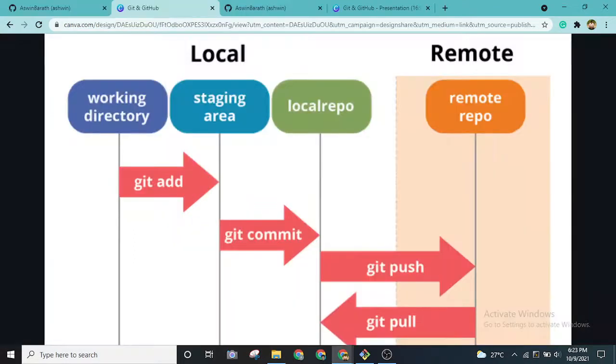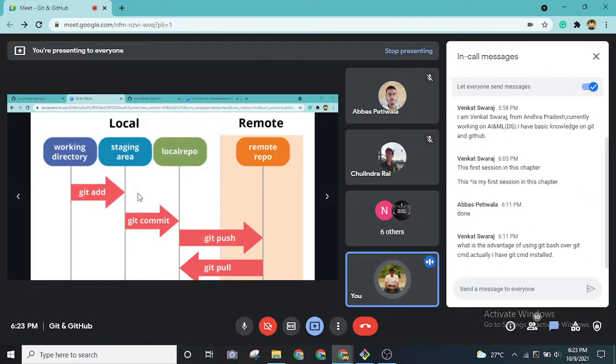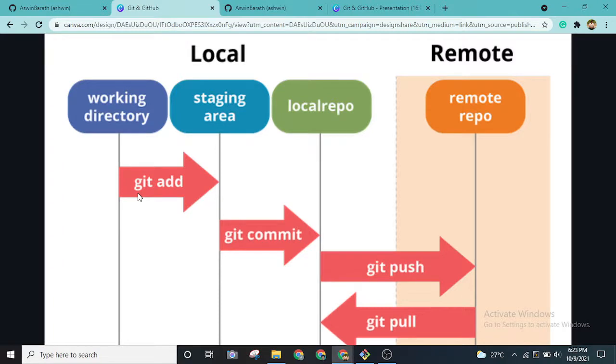So Git will act as the photographer itself. In the working directory we are all guests waiting to take that photograph. When we type git add, we'll be going and standing near the couple who are getting married. We'll be staying over there, ready to take pictures.